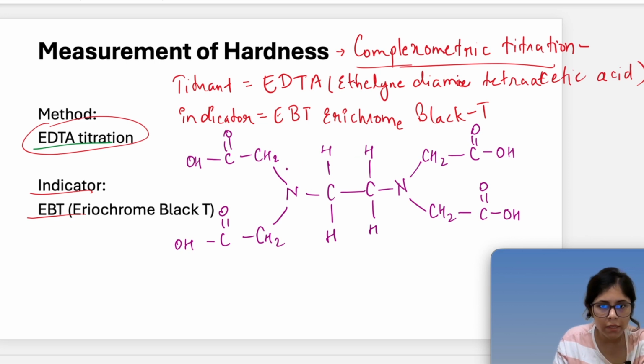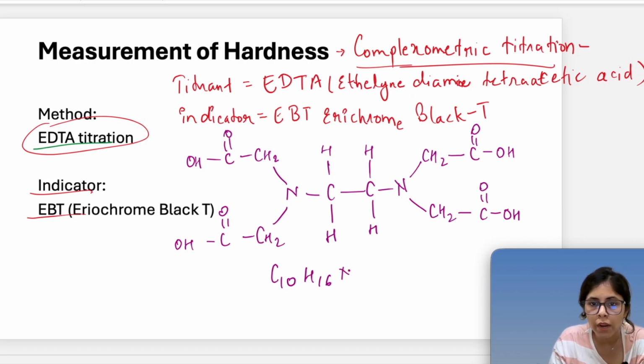Here we can see how many carbons we have: 1, 2, 3, 4, 5, 6, 7, 8, 9, 10. So the formula is C10. If I want to count H, it's 1, 2, 3 up to 16, so H is 16. How many nitrogens are there? Only 2, N2. And how many oxygens? 1, 2, 3, 4, 5, 6, 7, 8, so O8.